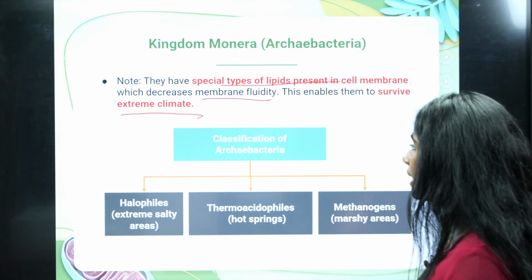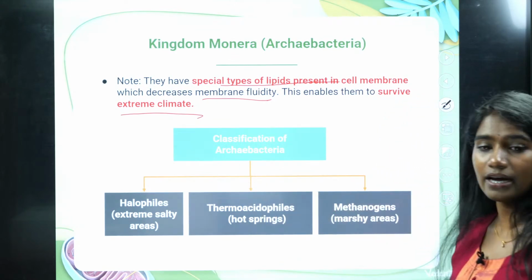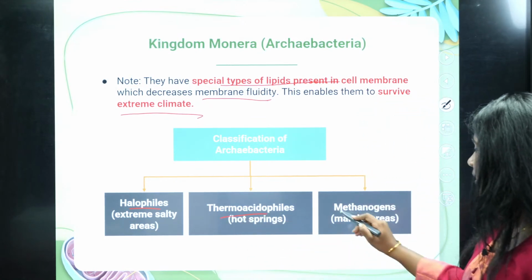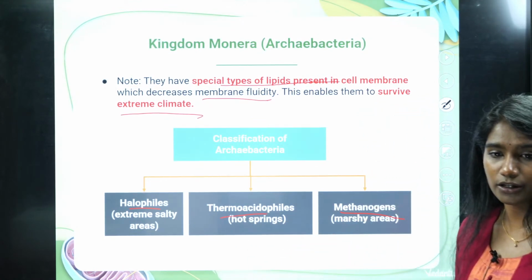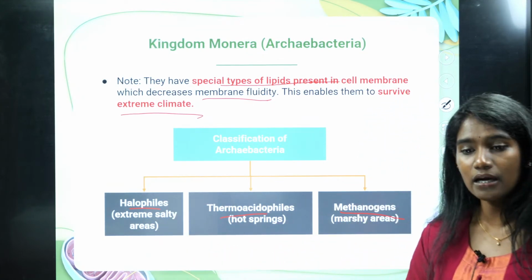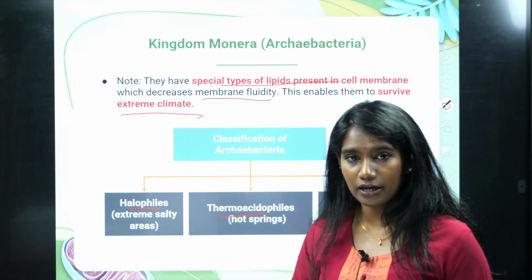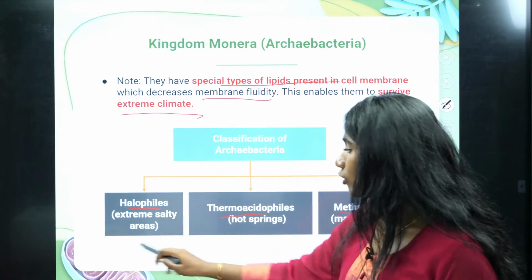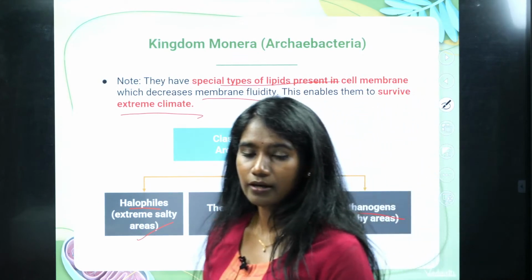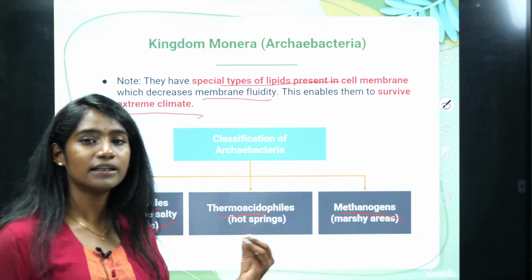They can survive, right? And again, the archaebacteria are classified as halophiles, thermoacidophiles, and also methanogens. See, halophiles are those archaebacteria which, I told you, can survive extreme conditions, right? These halophiles can survive extreme salinity. They can survive even in extreme saline conditions.